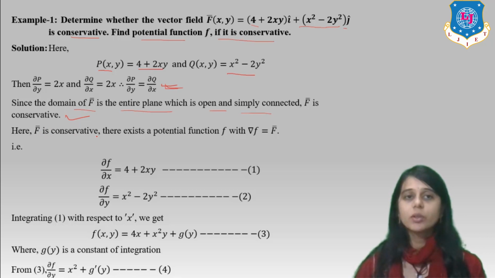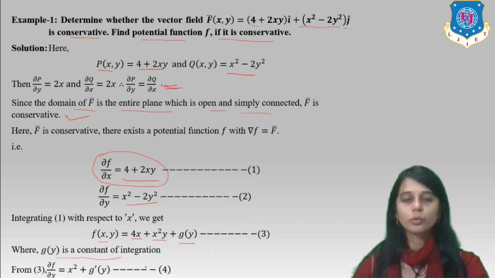Since F bar is conservative, there exists a potential function f with del f equal to F bar. What is del f by del x? It is 4 plus 2xy. Del f by del y is x square minus 2y square. Integrating the first function with respect to x, we get 4x plus x square y plus g of y, where g of y is a constant. From 3, differentiating with respect to y, we get del f by del y equal to x square plus g dash y. It is our equation 4.